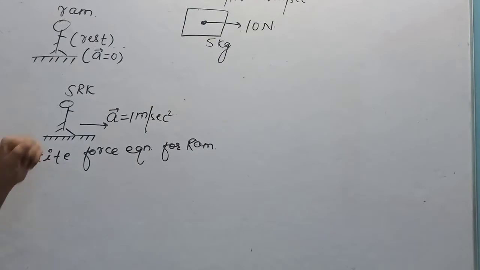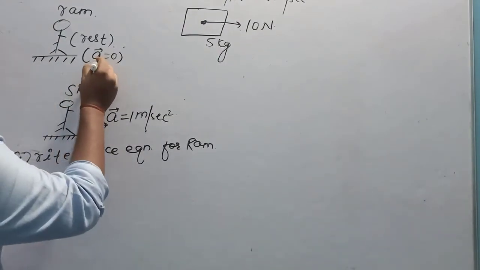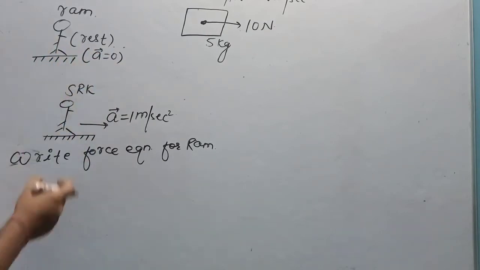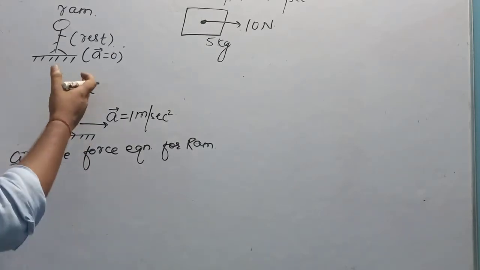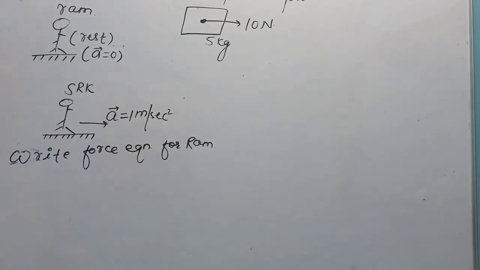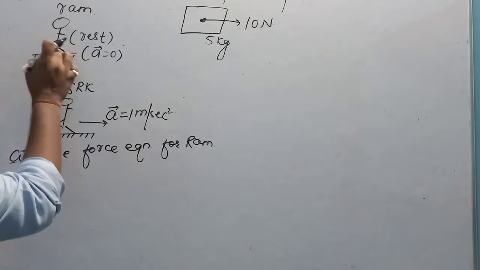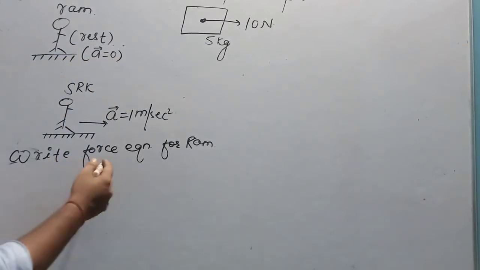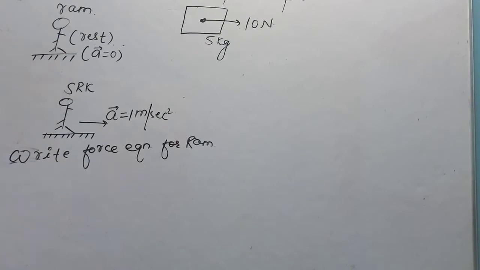Ram is at rest. I have already told you that if any observer is at rest, or the observer is in such a frame that the frame is moving with constant velocity, or the acceleration of the frame is 0, such frames are called inertial frames. Let me check whether the force equation is correct for Ram or not.